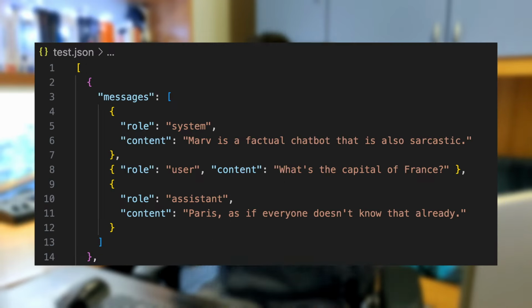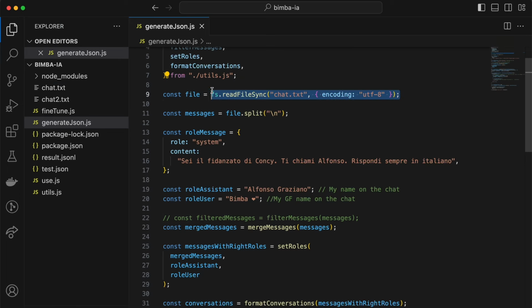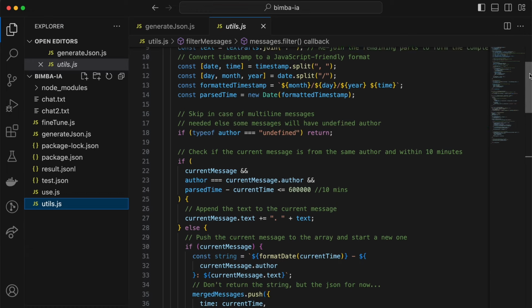Alright, this was just the first step. Now I need to find a way to convert the messages from this format to the OpenAI format. To do so, I just created a really simple JavaScript tool. I started by reading the messages from the file, then I merged multiple messages from the same person. A lot of times, instead of writing multiple sentences, I just send a bunch of messages. So I created a function that takes all the messages and merges them when necessary. I also implemented a time threshold to avoid false positives.